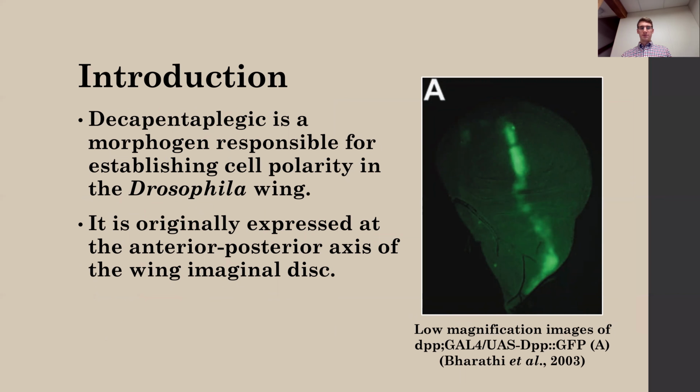Decapentaplegic, or DPP, is a morphogen responsible for establishing cell polarity in the Drosophila wing. It is originally expressed at the anterior-posterior axis of the wing imaginal disc. The anterior-posterior axis is this line that goes through the middle of the wing, and the wing imaginal disc is simply the precursor structure to the adult wing that develops during metamorphosis.